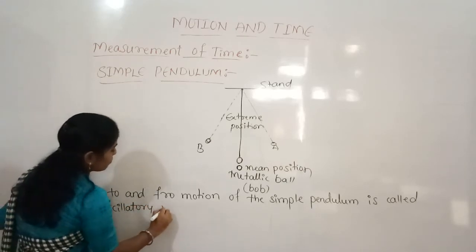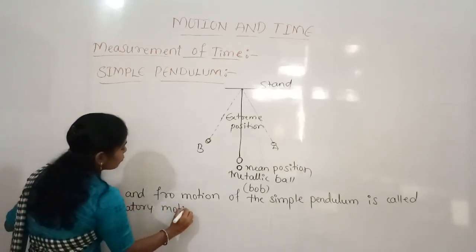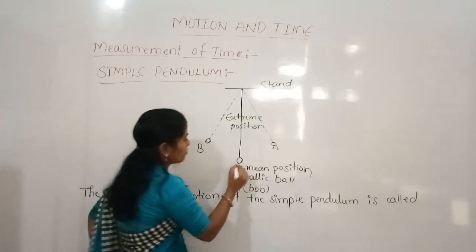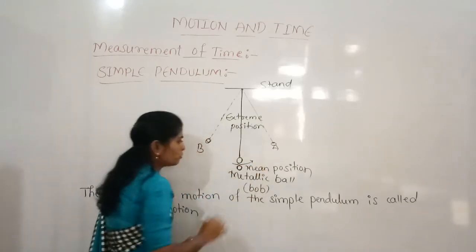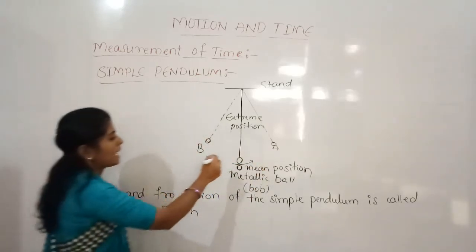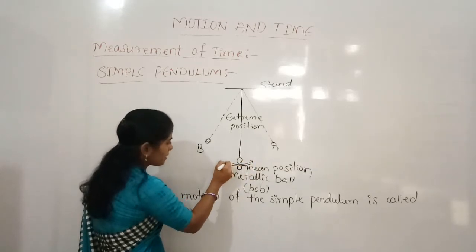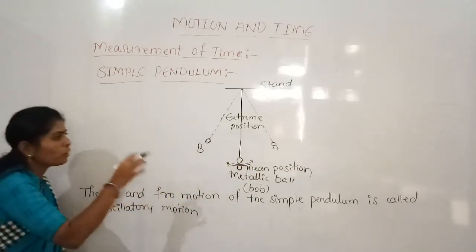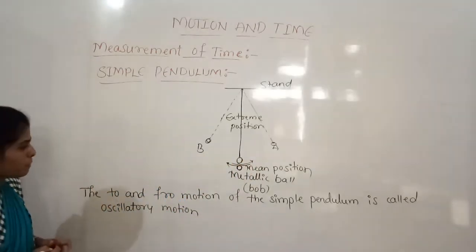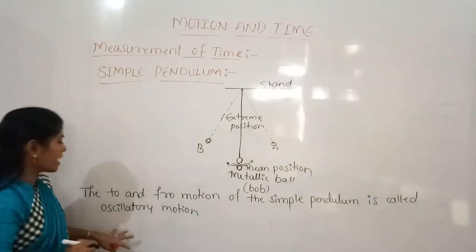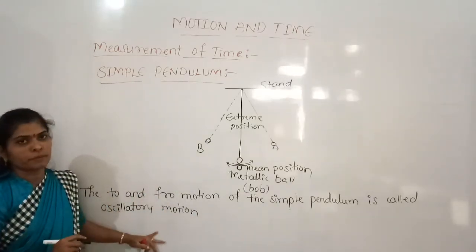Here the bob moves to, and then again it comes back, that is the fro motion. The to and fro motion of a simple pendulum is called oscillatory motion.